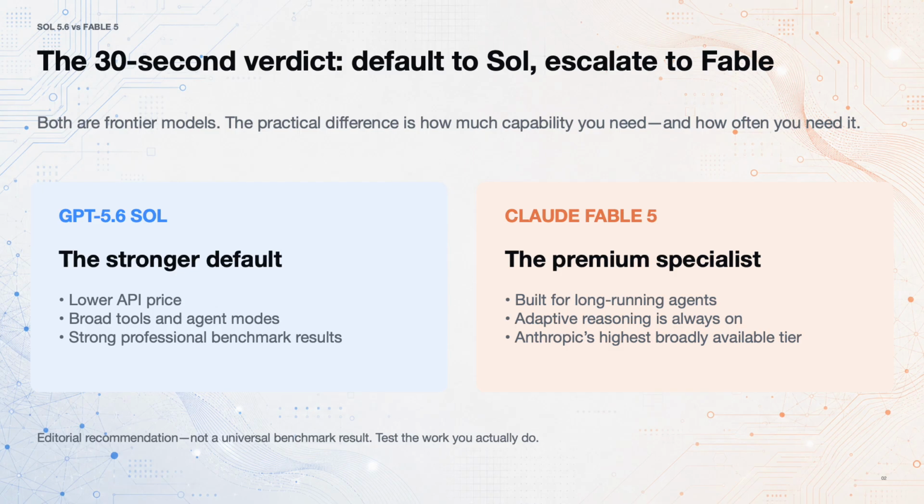That does not mean Fable always wins, or that Sol is merely the cheaper option. It means the rational default is Sol, while Fable deserves an escalation path for tasks where better judgment could be worth more than the extra token bill. Treat this as a starting hypothesis, then validate it on your own examples.